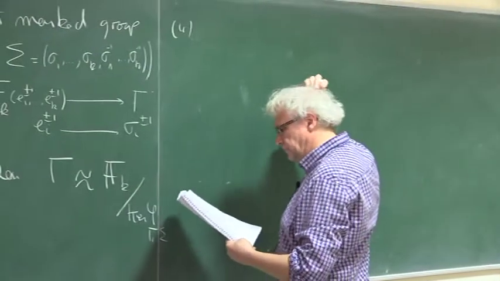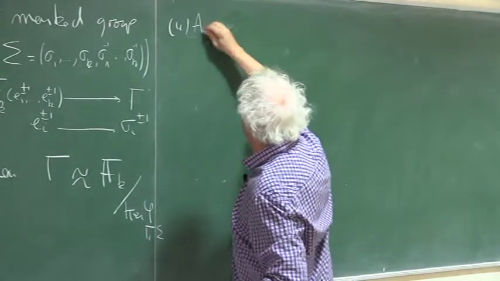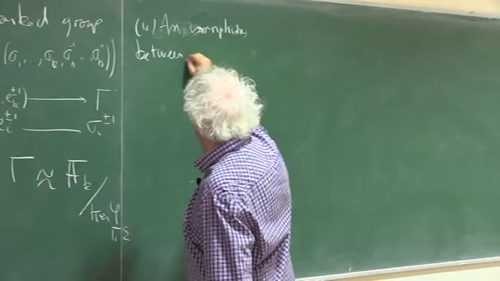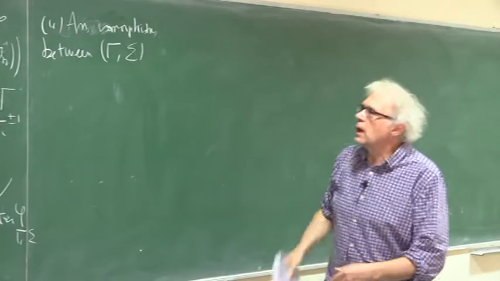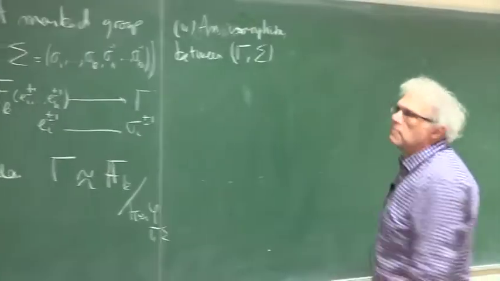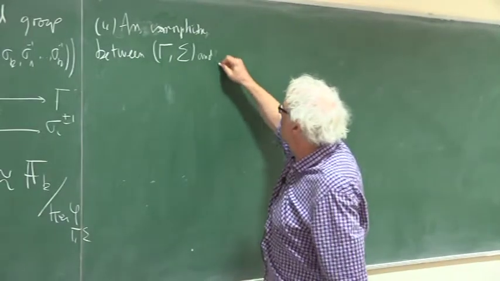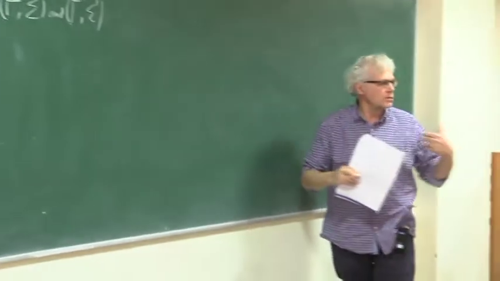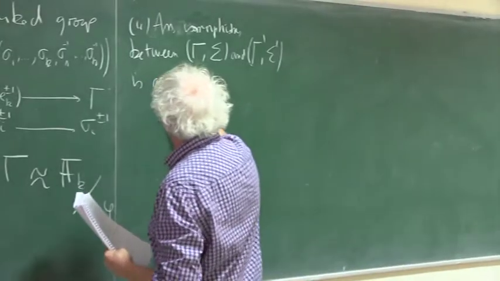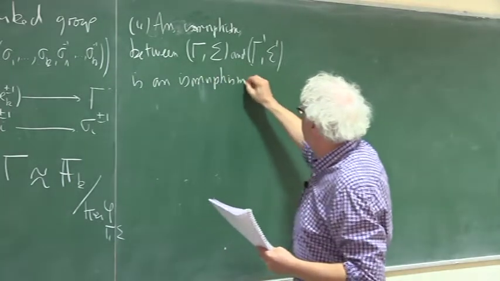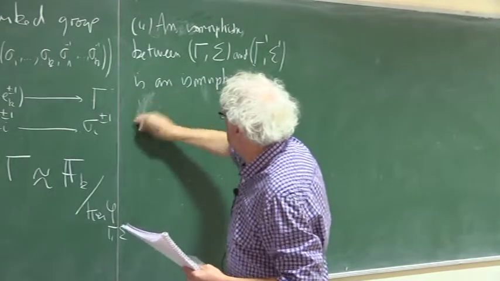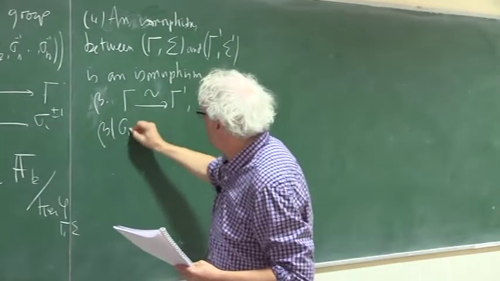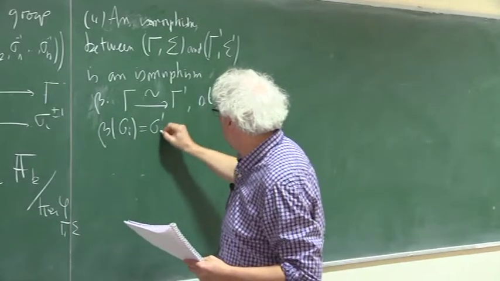We say that an isomorphism between two marked groups, for short I will write just (gamma, sigma), between (gamma, sigma) and (gamma prime, sigma prime), is just an isomorphism beta between gamma and gamma prime which sends the generators to generators, such that beta of sigma_i equals sigma prime_i.